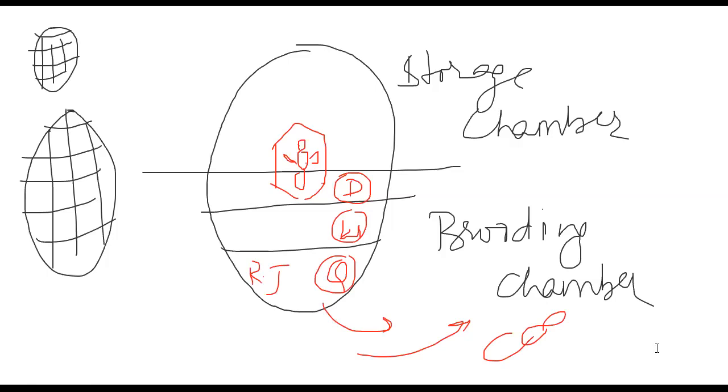So these are about the drone and worker. So what do you know about the drone from this story? Drone is haploid. Drone has 16 chromosomes, and a drone is developed in the drone brooding chamber. It participates in the nuptial flight in population, and it is formed in a process called parthenogenesis.